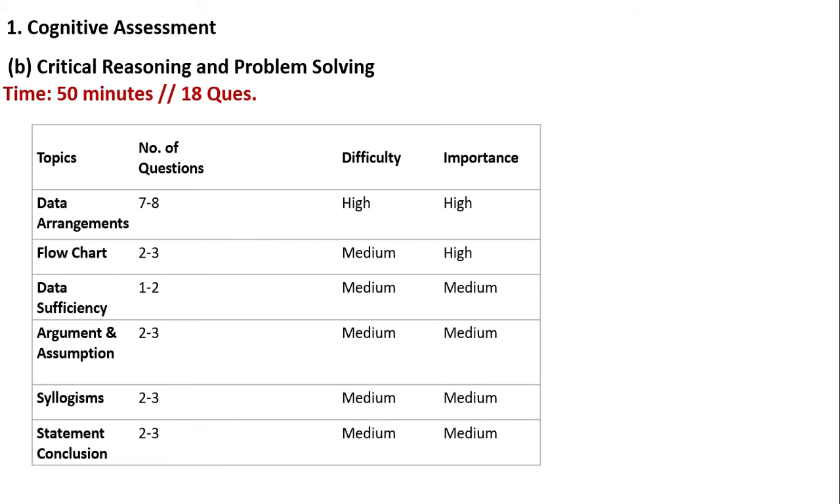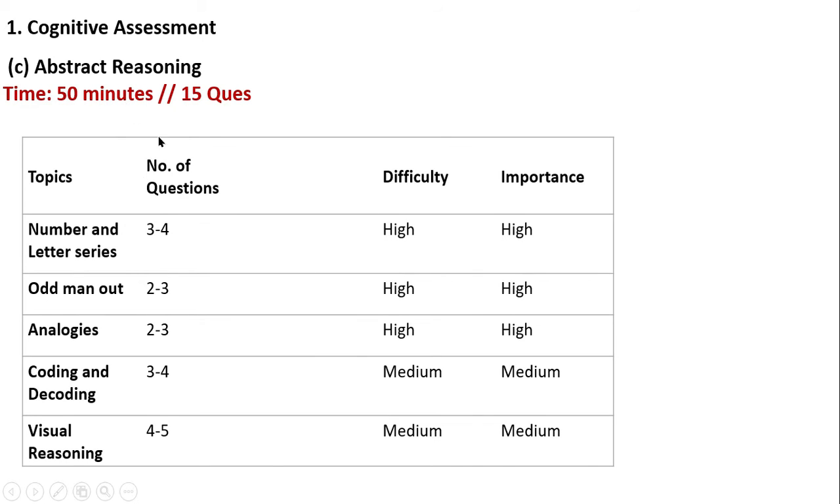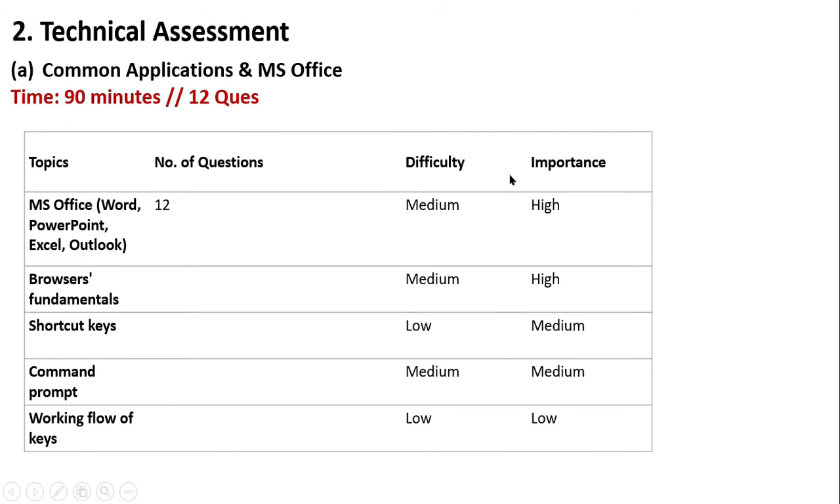Next is critical reasoning and problem solving, which is 18 questions. Here data arrangements and flowcharts are quite critical, so prepare well. Then data sufficiency, arguments and assumptions, syllogisms, and statement conclusions, right? These are the approximate number of questions that would be asked. Next is abstract reasoning, which covers number and letter series, odd man out, analogies, coding and decoding, and visual reasoning, where you will have pictures and then reasoning would happen. So this is for abstract reasoning.